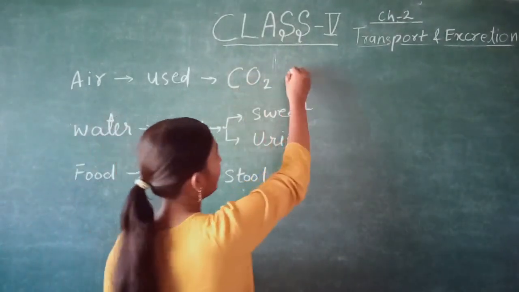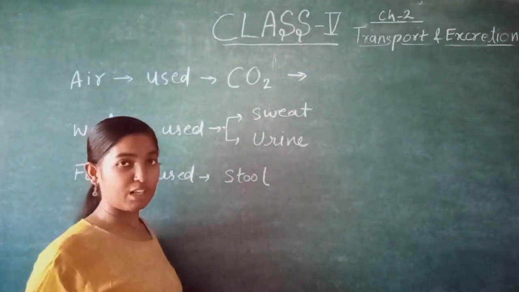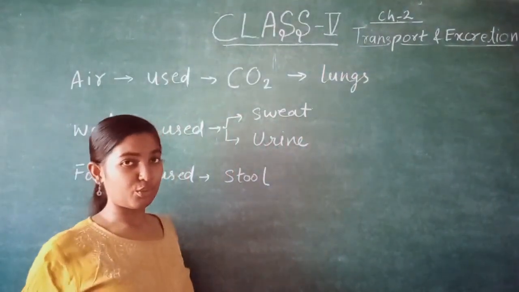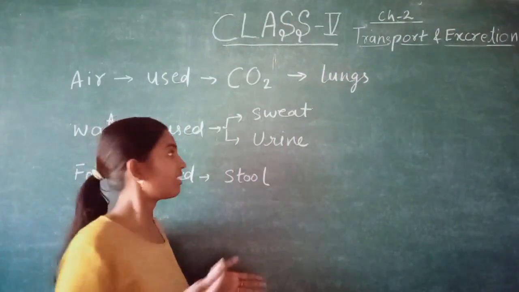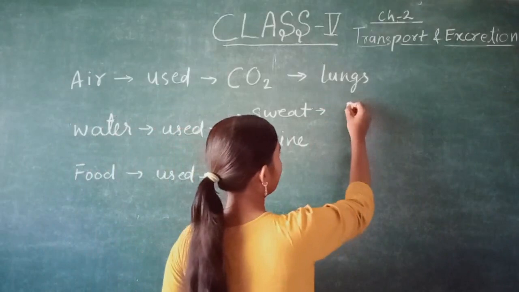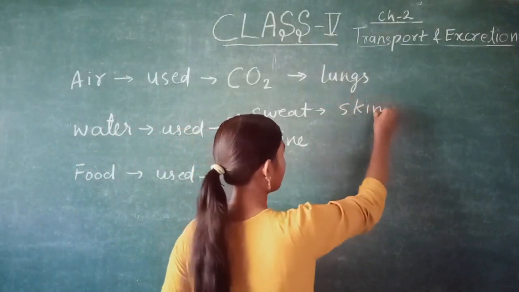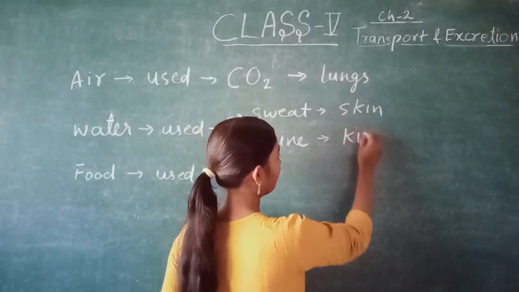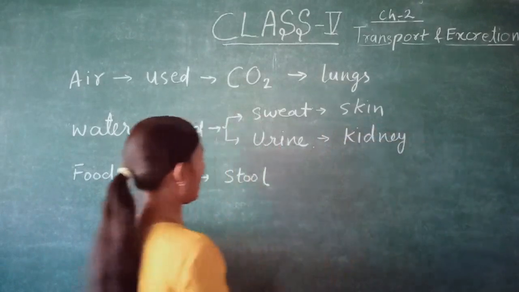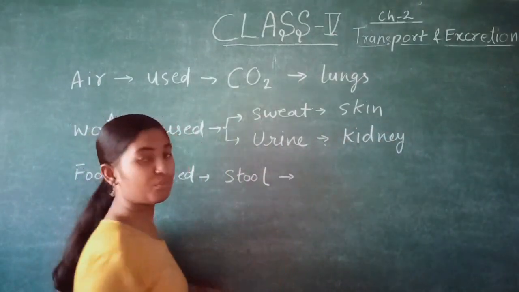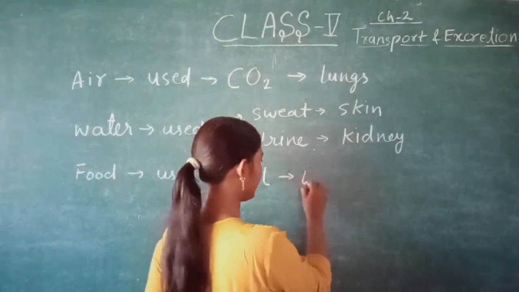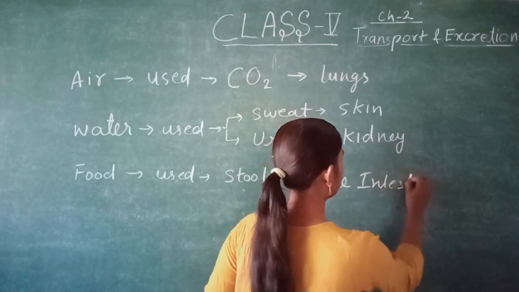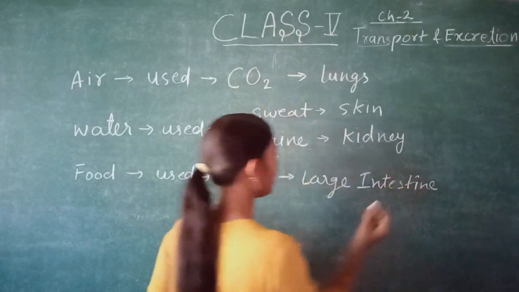This carbon dioxide is released out from our body with the help of lungs. The lungs help our body to remove this carbon dioxide. Sweat is released out from our body with the help of skin. Urine is removed out from our body with the help of kidney. And stool is removed out from our body with the help of large intestine.